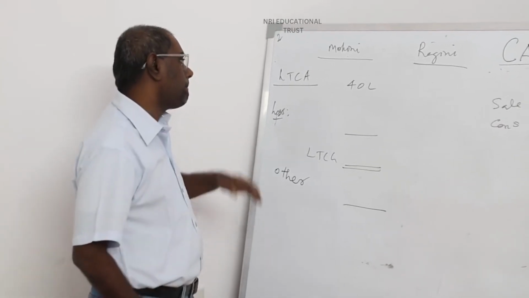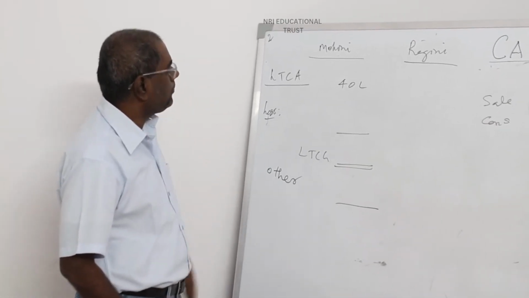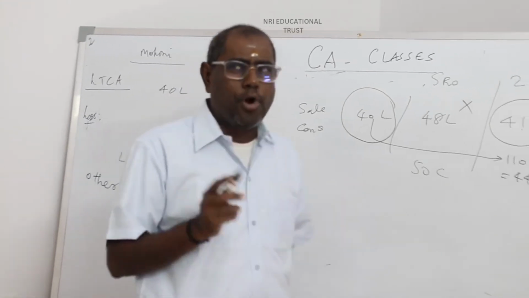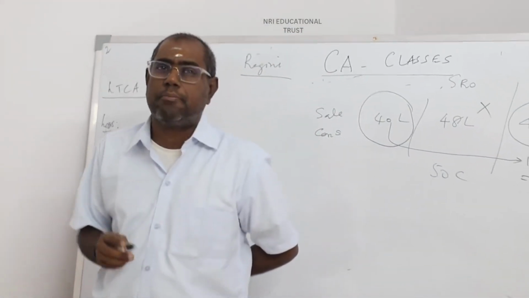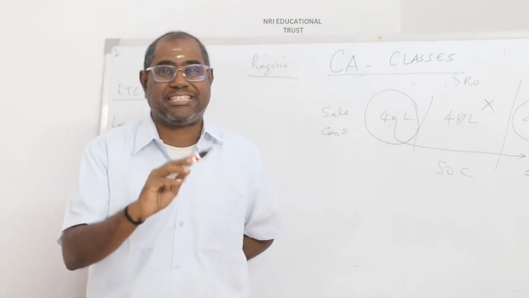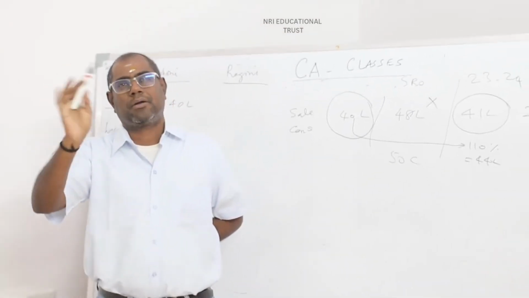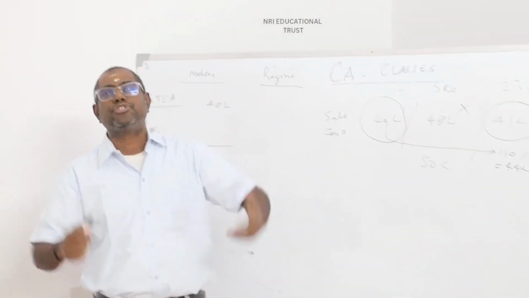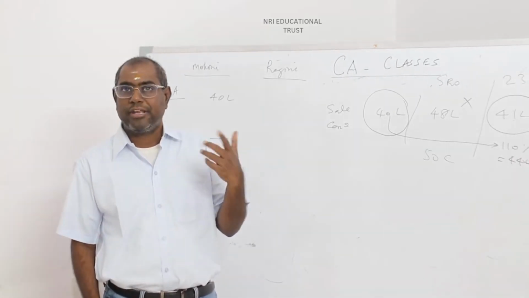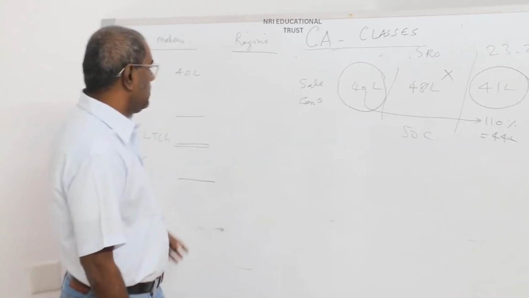Coming back to Ragini. In the case of Ragini, the one point you have to discuss is that she is the buyer. Whether section 56 will be applicable or not. So what is this section 56? It is a gift section, given under income from other sources.